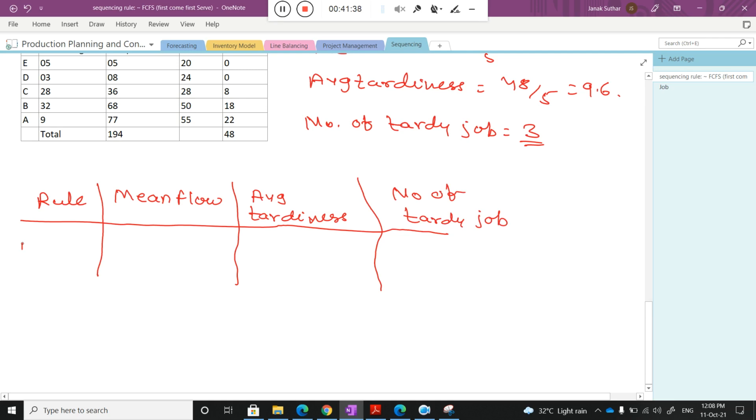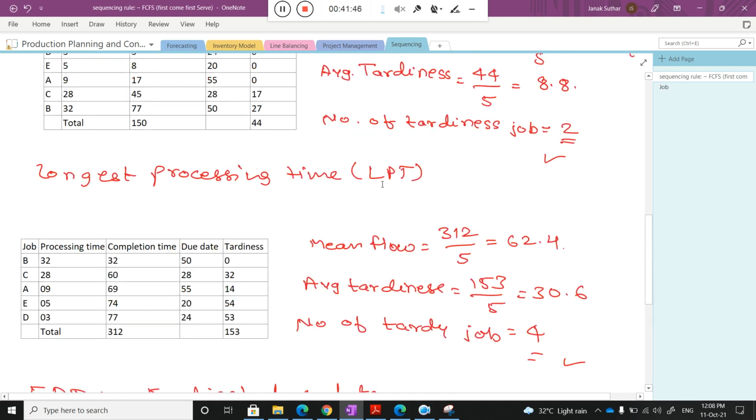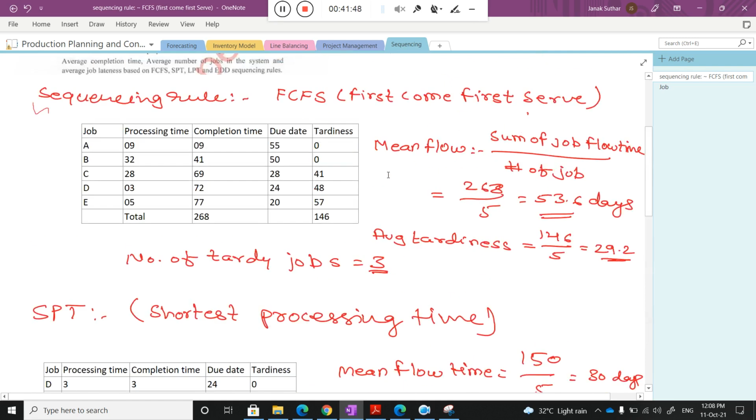First I apply first come first serve. What is the mean flow time, what is the average tardiness, and what is the number of tardy jobs? Let me see.